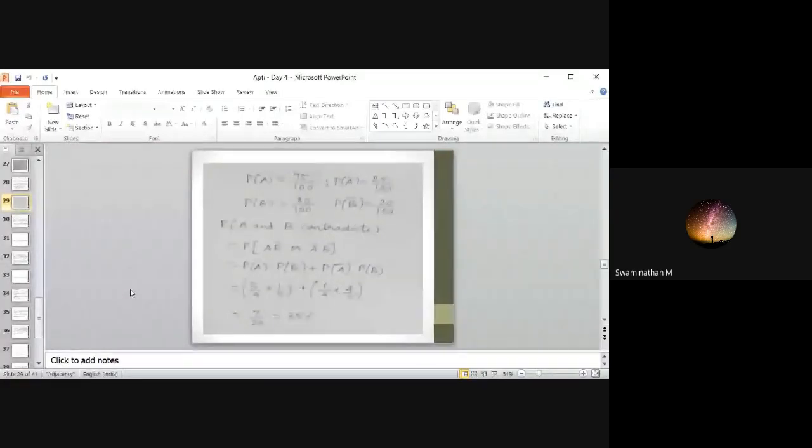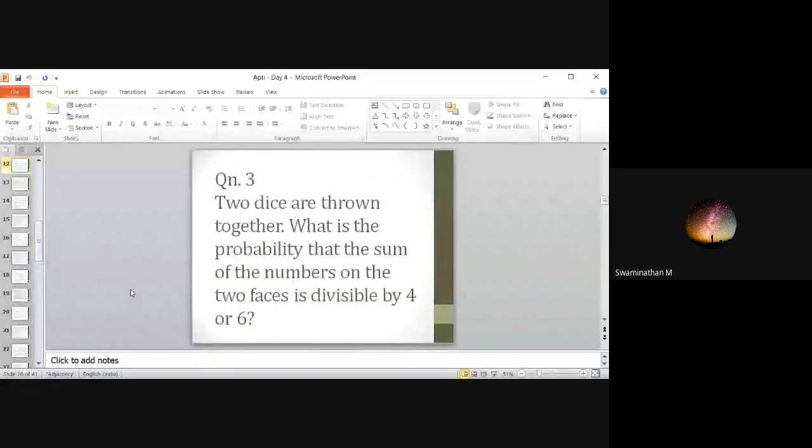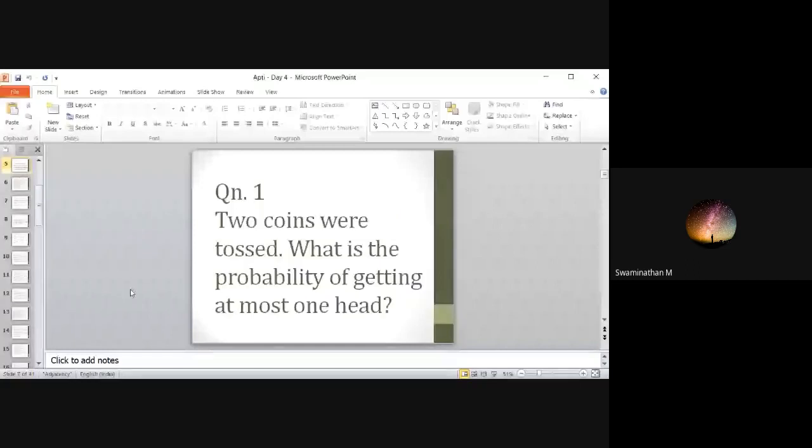Okay. I have two more problems in probability and another two problems in area and volume. So before going to those last two problems, I just want to recall these problems. First, we have seen problems with coins. Problems with coins can be asked in any manner. Try to apply the concept. You can't expect direct questions. You have to apply the formulas and the possibilities. Okay, don't expect direct questions.